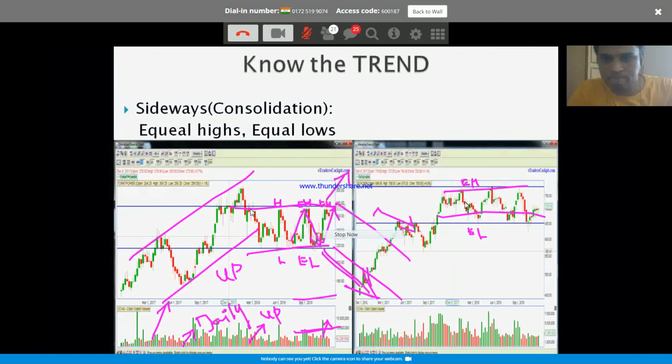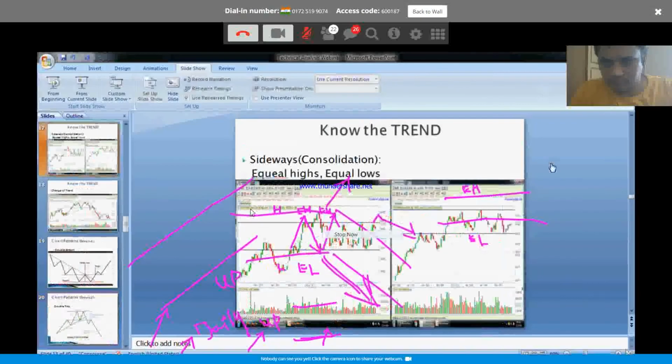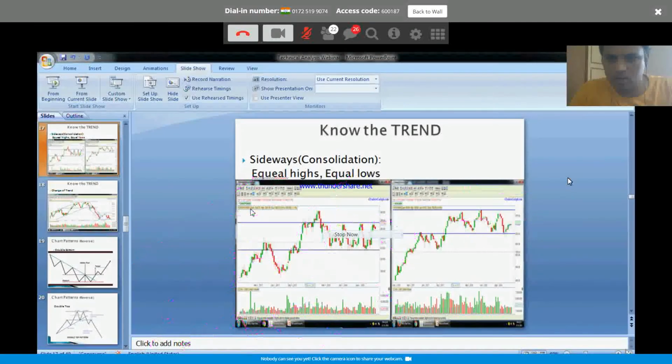So always know what the higher time frame chart is telling before trading intraday. It can be done within a minute. As you get experience, you can quickly open the charts and come to a conclusion about what they are telling.